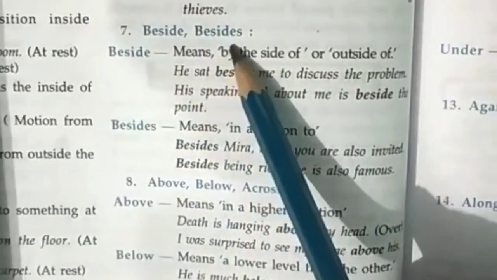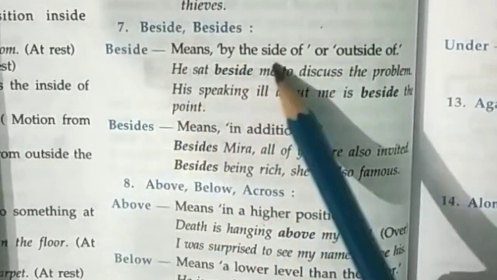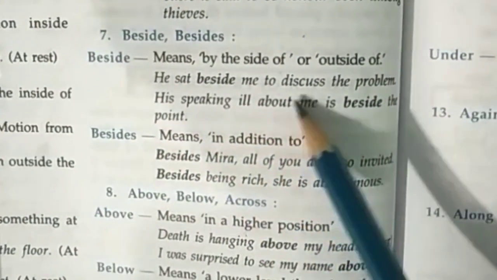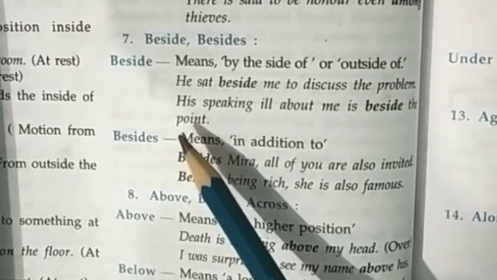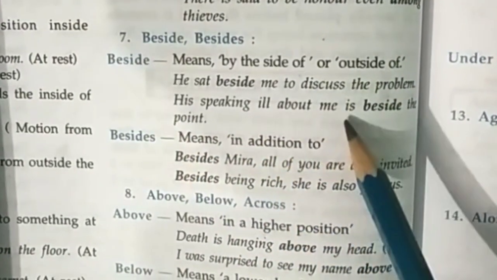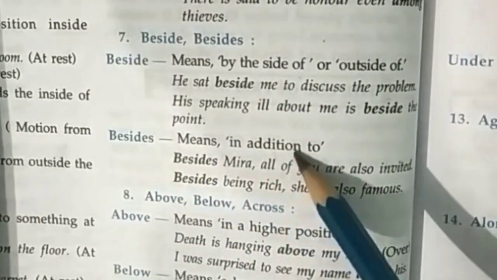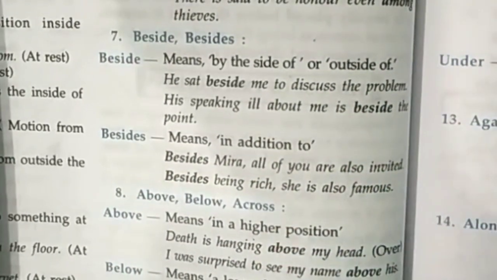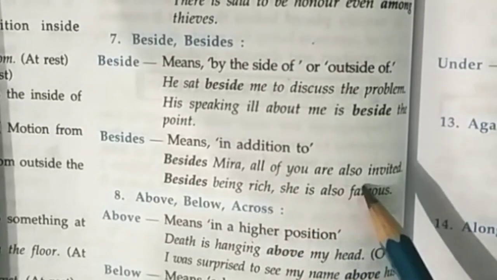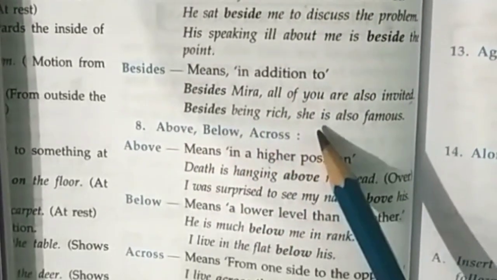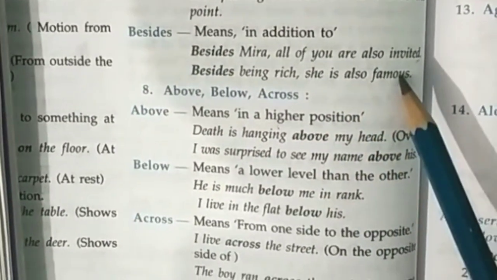Beside and besides. Beside means by the side of or outside of. He sat beside me to discuss the problem. His speaking ill about me is beside the point. Besides means in addition to. Besides Meera, all of you are also invited. Besides being rich, she is also famous.